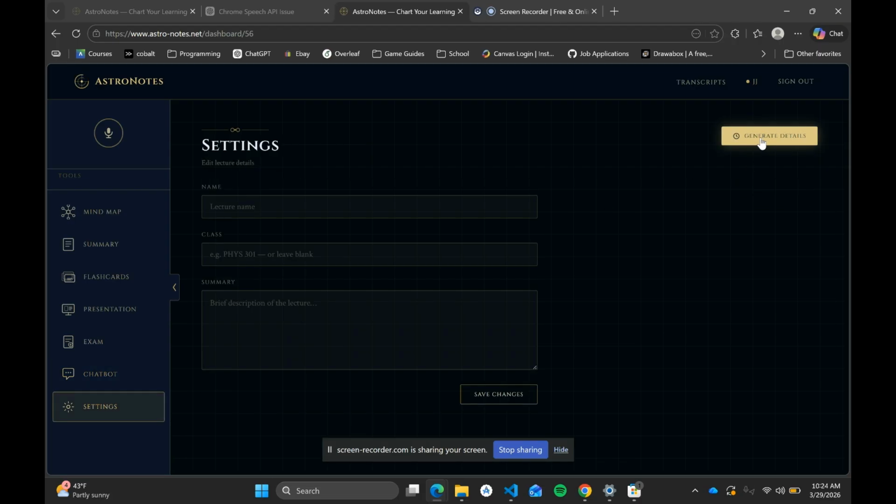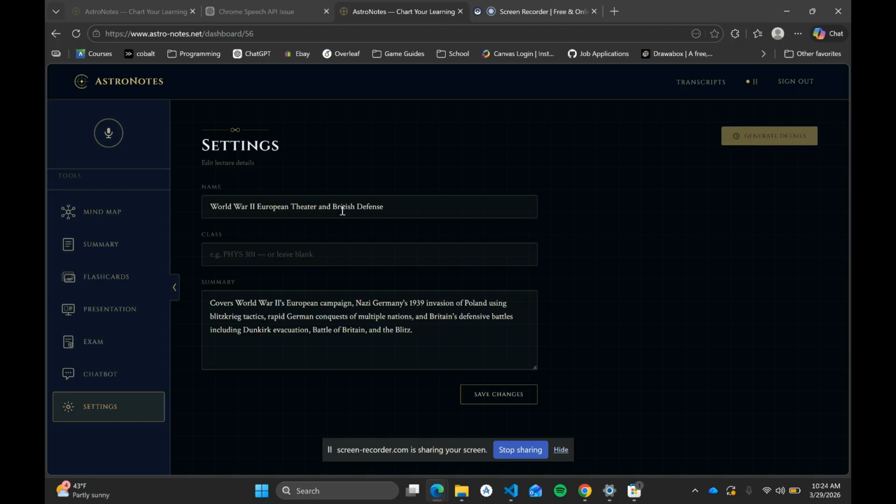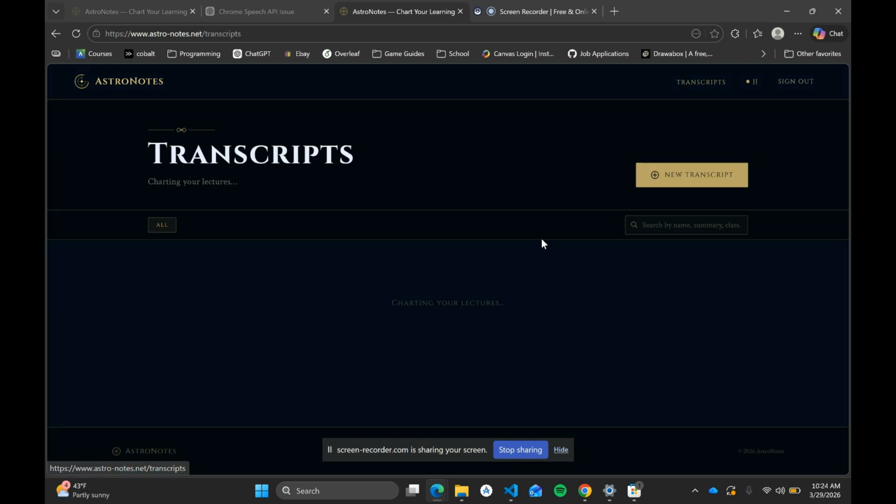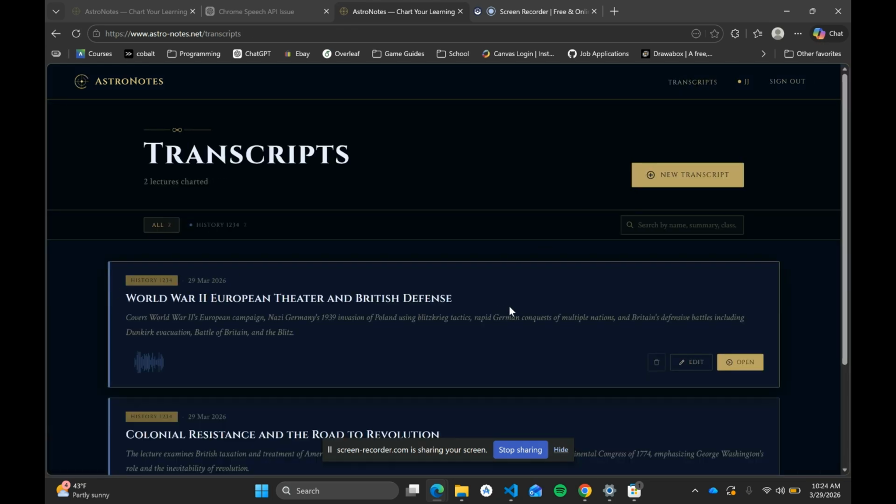And then lastly, you can use generative AI to update all of the information about each lecture and also fill out exactly what class, based off of previous classes you've taken, it fits into. So once we save these changes, we can go back to transcripts and see our brand new lecture that was added.